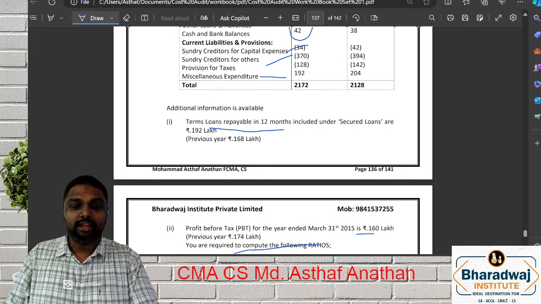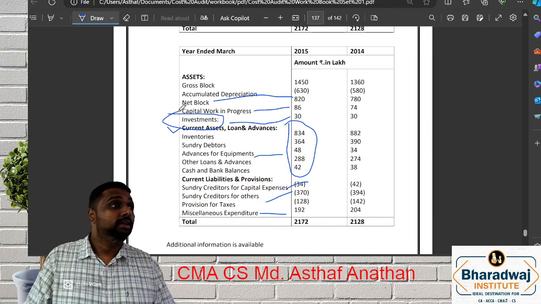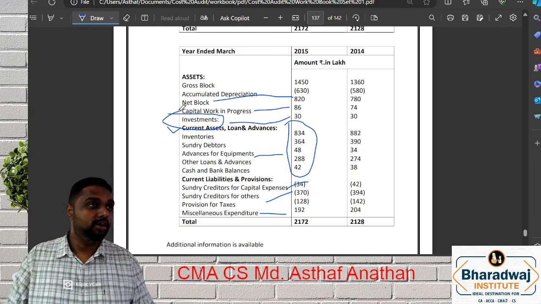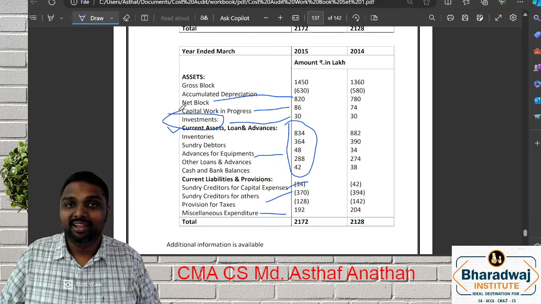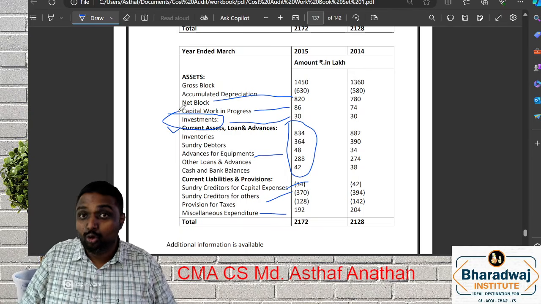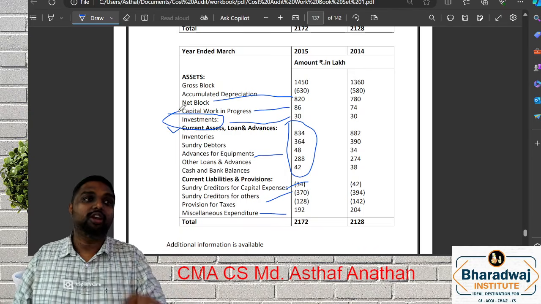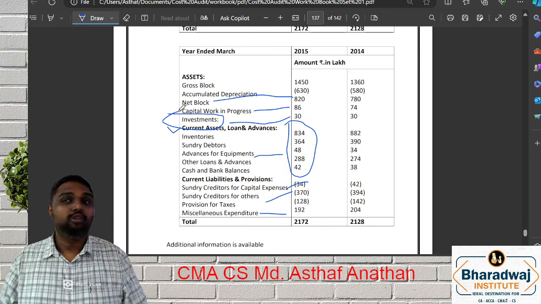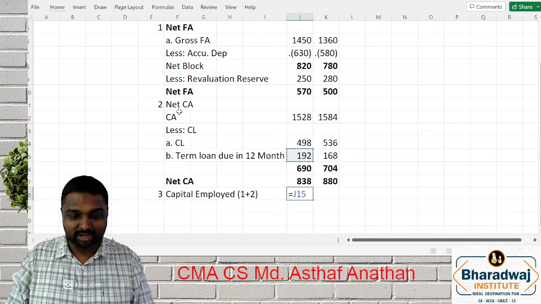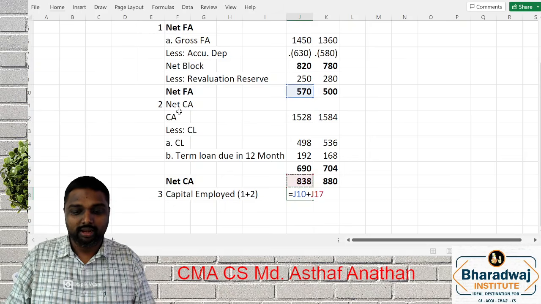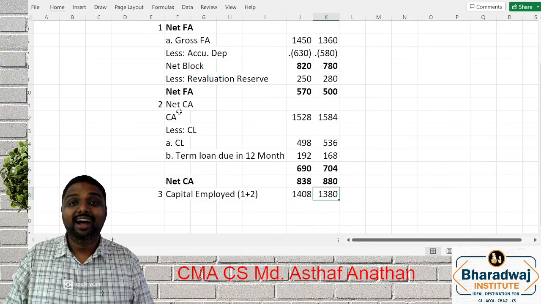There is an item in the balance sheet: investment. We have learned that investment will not be held. In normal ratio analysis we won't consider it. But if you recall your rule, we have discussed net fixed asset plus net current asset plus non-current investment. That is for the rule-based question. Now, what is the answer for net capital employed, my dear friends? You got the number. This is the answer. Congrats to those who got the correct answer.